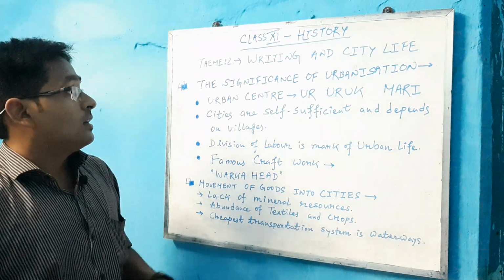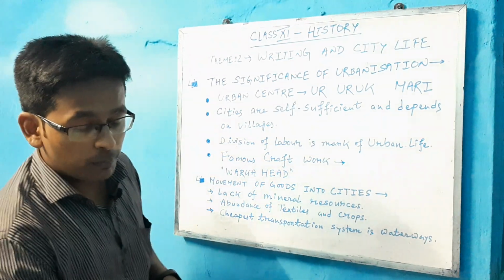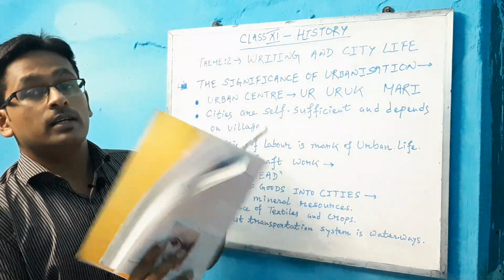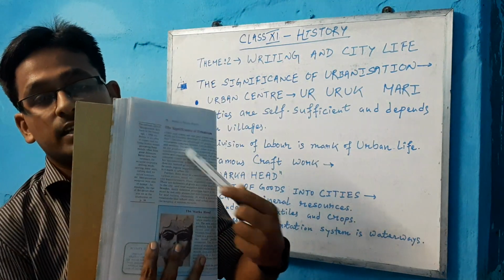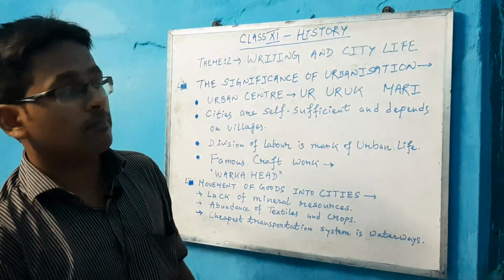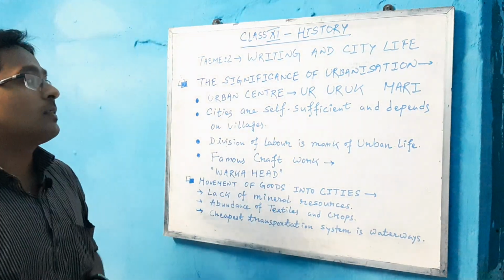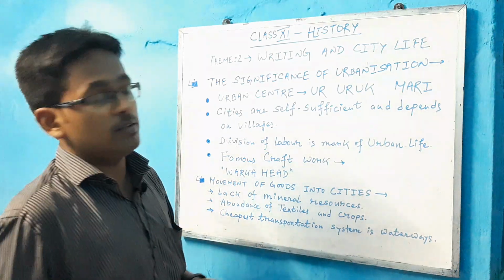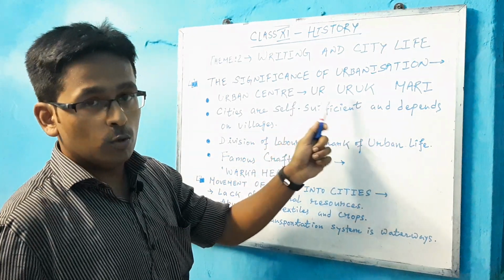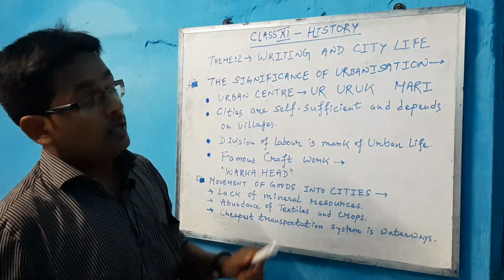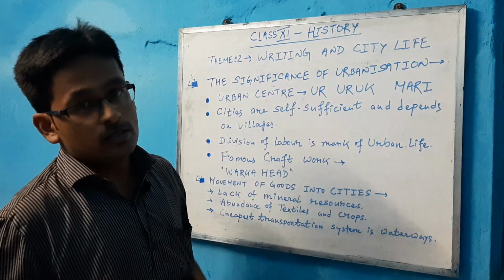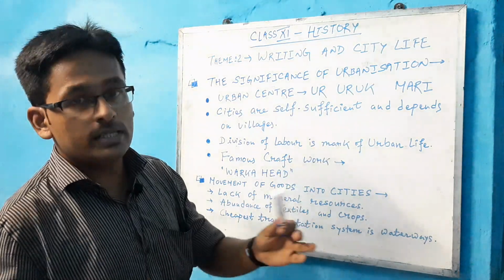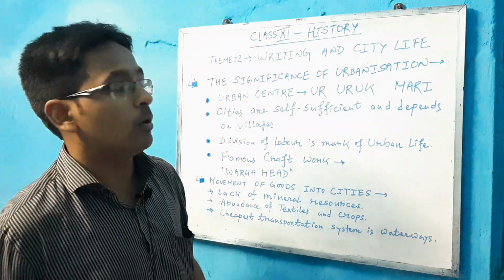Okay, our next topic, that is topic 2, significance of urbanization. You can see there are three major urban centers of the Mesopotamian civilization: Ur, Uruk and Mari. These three important centers will be discussed in my next classes because all these three centers have different importance.